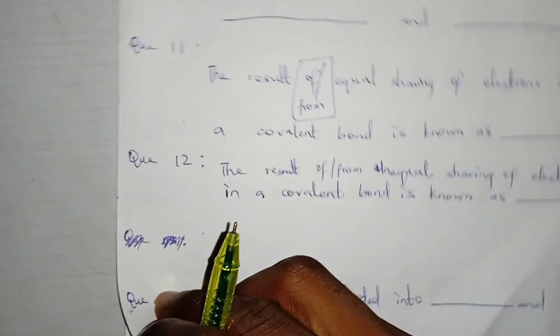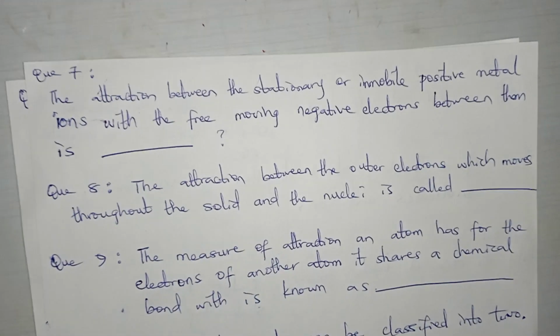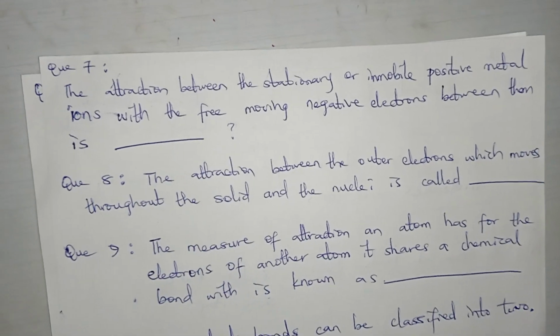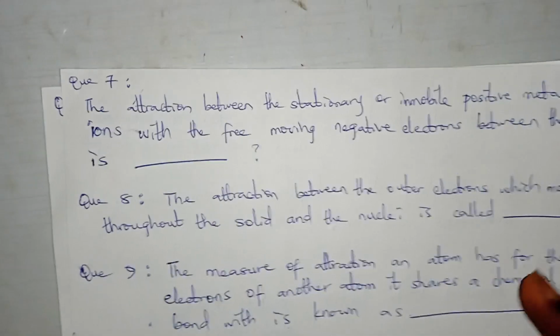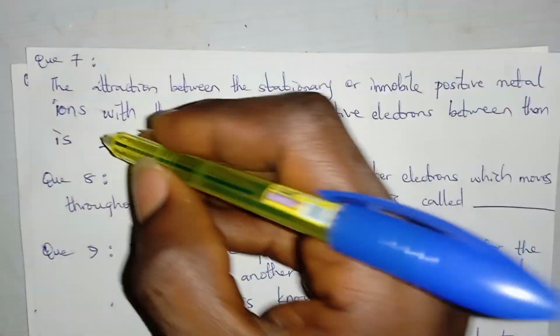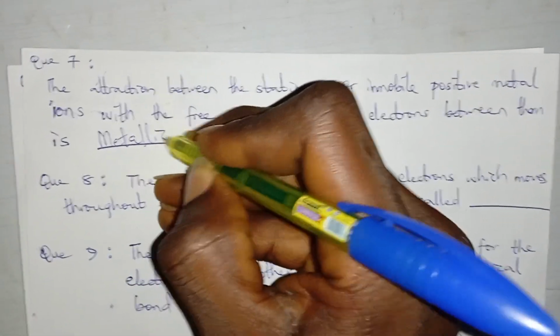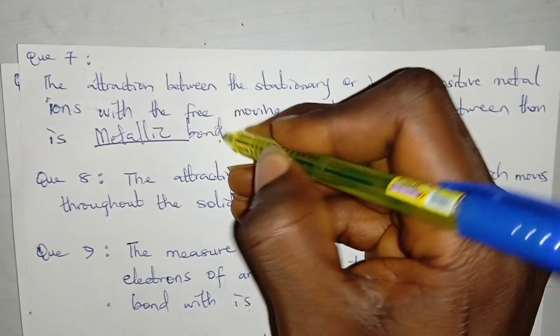Now let's move to the seventh one. The seventh one says the attraction between the stationary or immobile positive metal ions with the free moving negative electrons between them is dash. So it's still metallic bonding.